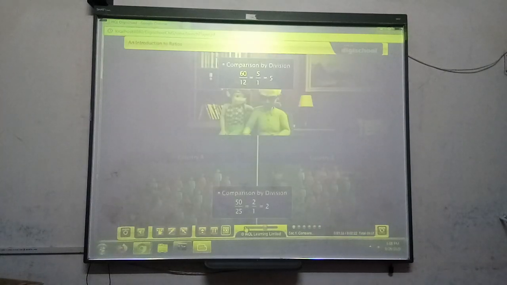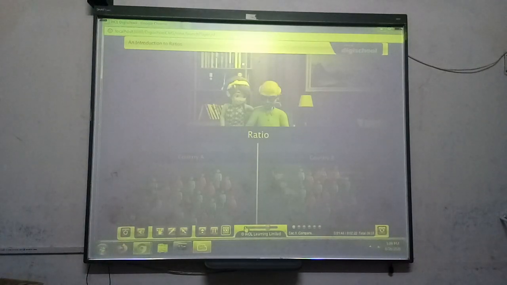In each of these cases, we have compared using division. In other words, we found how many times larger one thing is than the other. This kind of comparative relationship is known as ratio. It is written in the form of A colon B and is read as A to B.